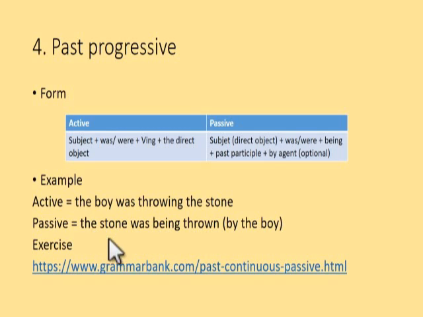Then how to change that into a question? Was the stone being thrown? Like that. Okay? Clear? I think it's clear because passive is actually easy. You just need to remember that in every kind of tense you just need to put to be and past participle. For continuous you put being, and for the past perfect, you need to put been for to be.